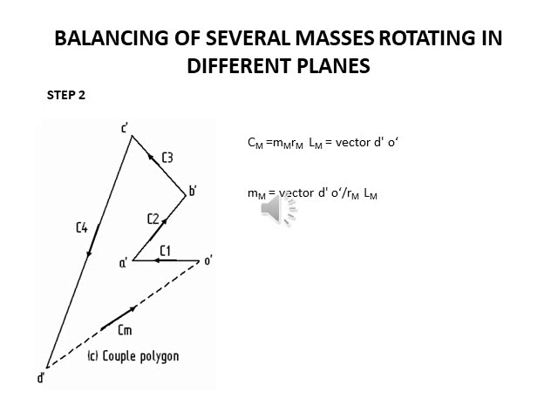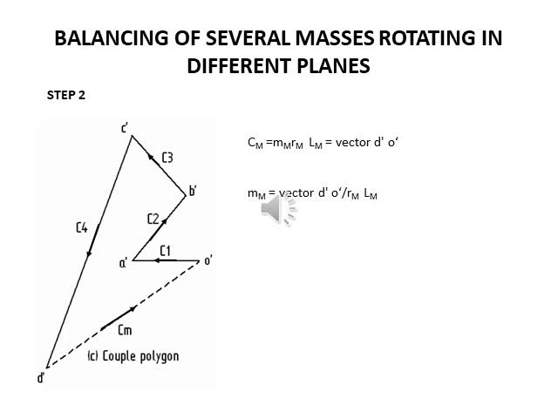The vector d dash o dash on the couple polygon represents the balanced couple, since the balanced couple is represented by Cm, which is proportional to mm, rm, lm. So we get the equation Cm equal to mm, rm, lm, which is equal to vector d dash o dash.